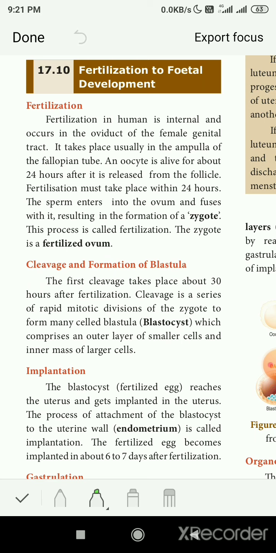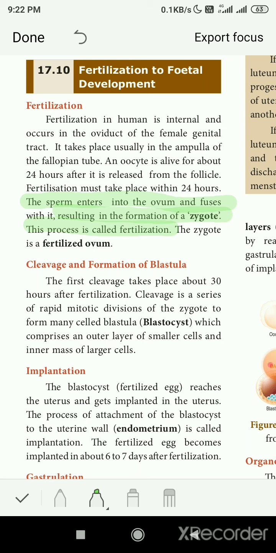So in this paragraph, you have to know what fertilization is. The definition is: the sperm fuses with the ovum, resulting in the formation of a zygote. This process is called fertilization. The other words in between are not needed. The sperm fuses with the ovum, resulting in the formation of a zygote. This process is called fertilization.